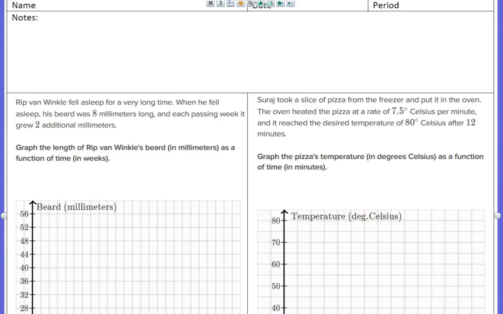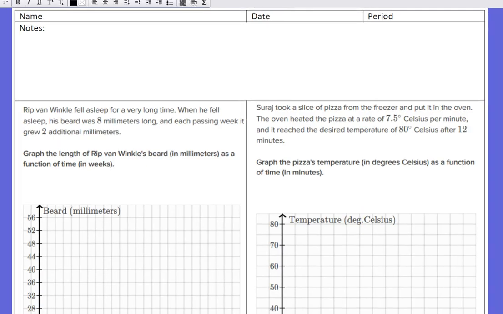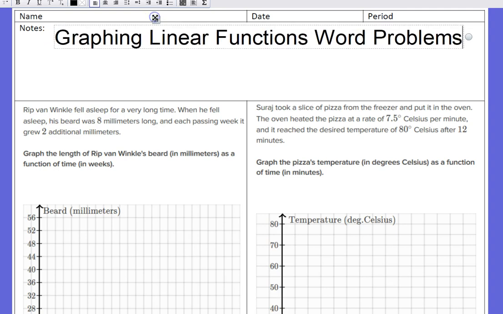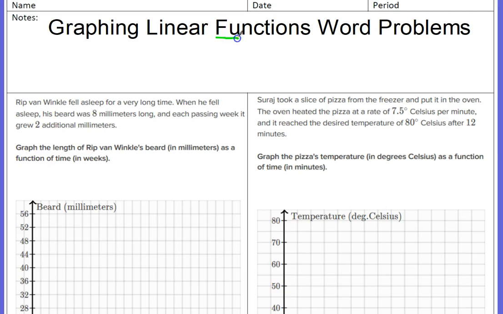Okay, so today's assignment is graphing linear functions, word problems. And if we look at the name of the assignment, we can have an idea of what it is that we're going to be doing. A function is an input and output machine. A function is f of x. You're going to put numbers into the function and get numbers out of that function.